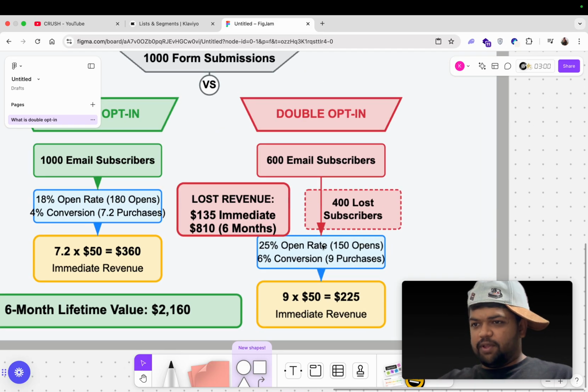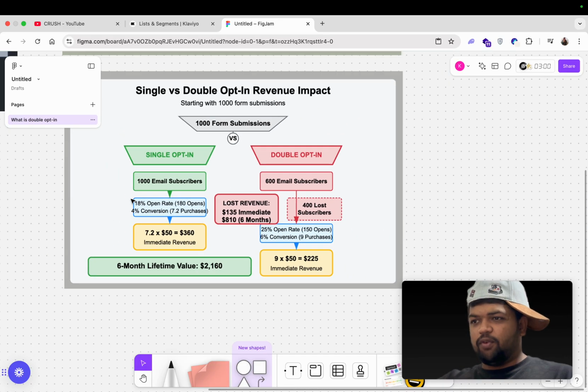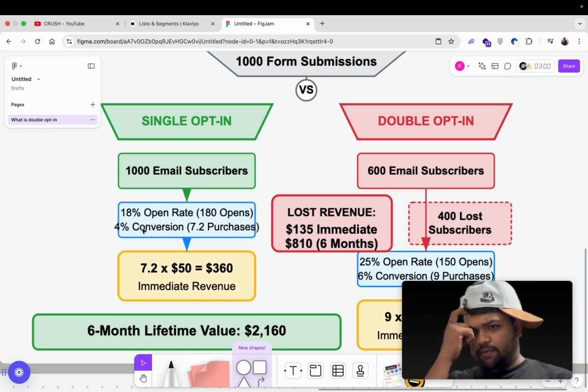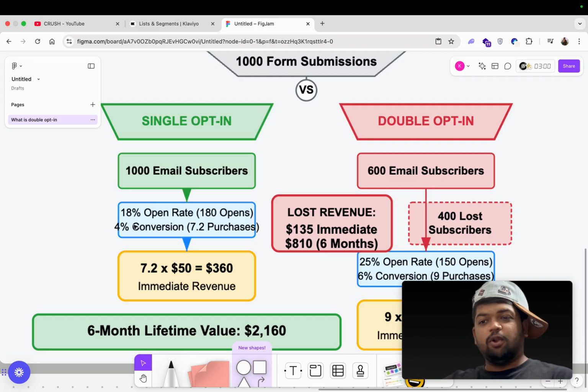Let's assume that out of 1,000 people who received the emails in single opt-in, only 18% open the email. By the way, that's not the case. As far as I've seen, when someone is added to the list via single opt-in and receives a welcome email, the open rate is usually 40 to 60%, depending on the brand. But we are just assuming an 18% open rate and a 4% conversion rate, which leads to around $360 in revenue.